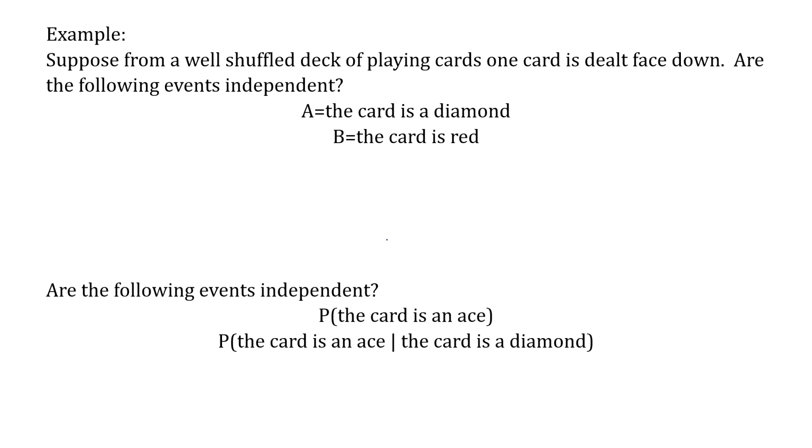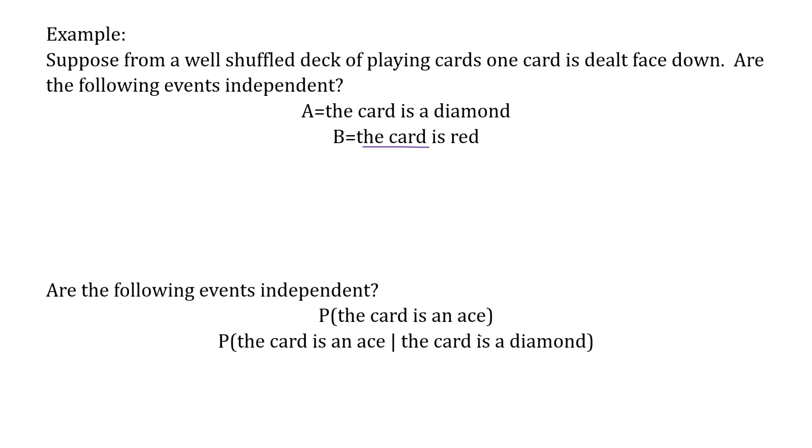Like if we look at our examples here, the probability a card is a diamond, given that the card is red, well, that's not independent. The only way the card can be a diamond is if the card is red. So it's not going to be the probability of A for that. The probability of getting a diamond is 13 out of 52, and the probability of getting a red card is 26 out of 52. So those probabilities aren't working out, because the probability of the card being a diamond given red is 1/4, but the probability of the card being red is 1/2. So it doesn't work out that way.